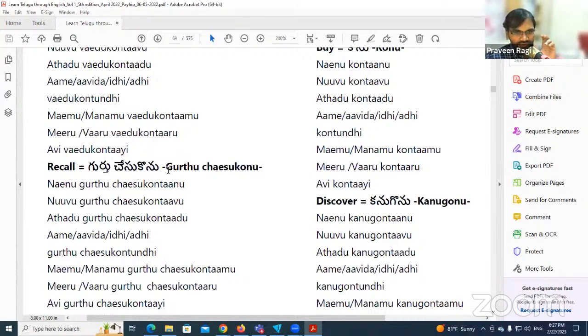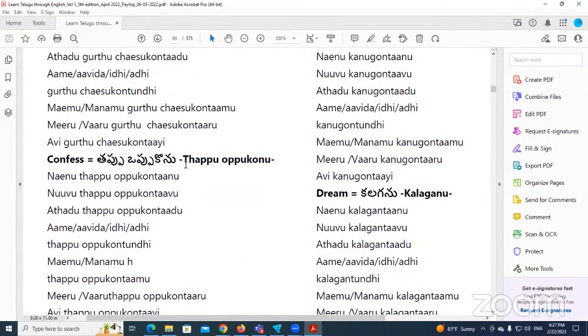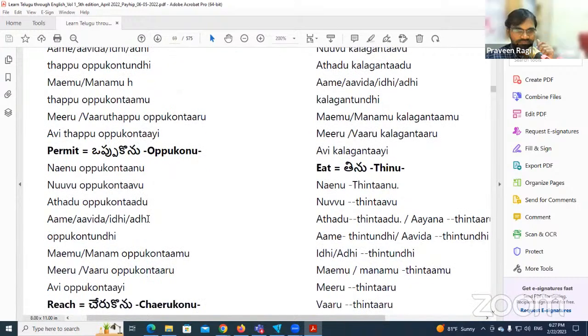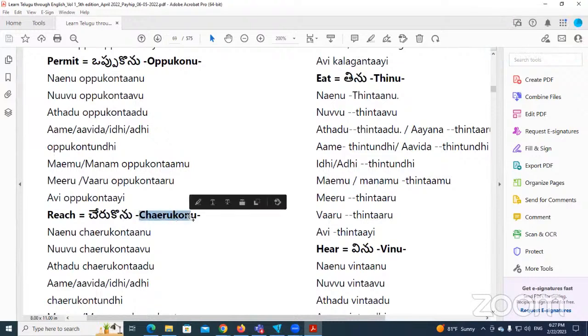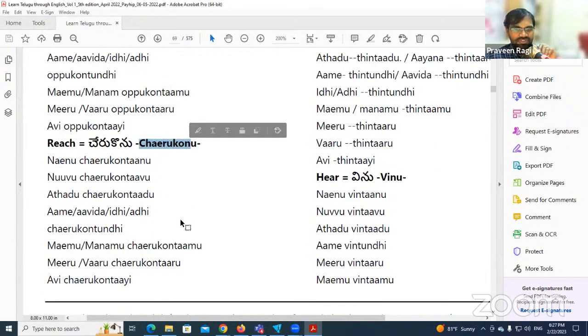గుర్తు చేసుకొనను, or we may not use like that. It will be గుర్తు చేసుకోను in the negative form. తప్పు ఒప్పుకొనను, తప్పు ఒప్పుకోను is the correct form. ఒప్పుకొనను, we don't say like that. ఒప్పుకోను is the correct form. చేరుకొను, this is not the correct form. చేరుకొను is the correct form instead of చేరుకొనను, but it's okay. నేను చేరుకొననండి, it's fine. People sometimes say like that.